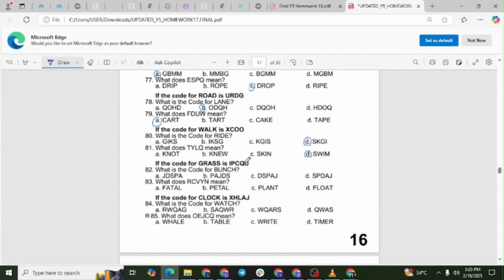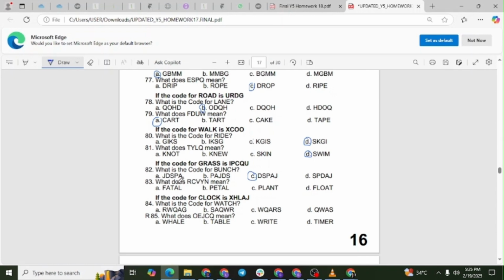The letter B moves forward by 2 places to the letter D. The letter U moves backward by 2 places to the letter S. The letter N moves forward by 2 places to the letter P. The letter C moves backward by 2 places to the letter A. The letter H moves forward by 2 places to the letter J. The final coded word is DSPAJ. The correct answer is option C.